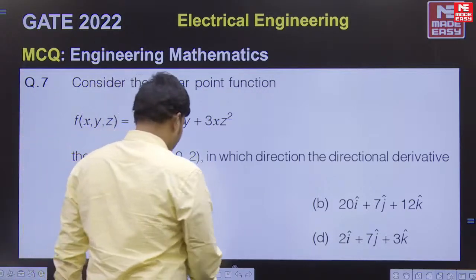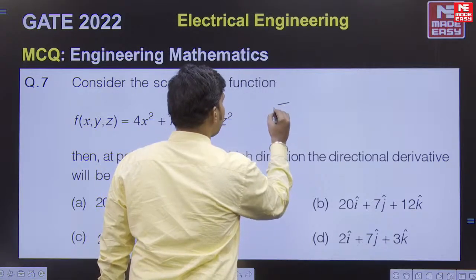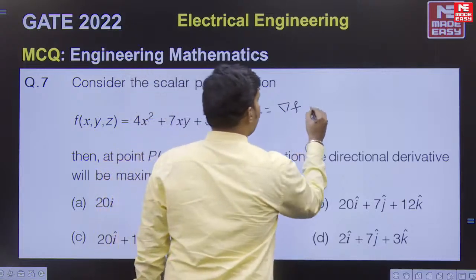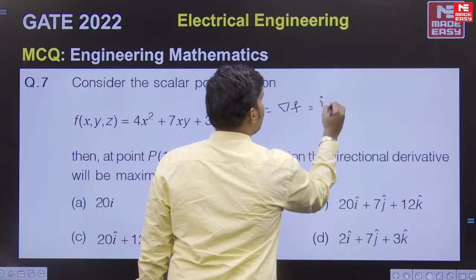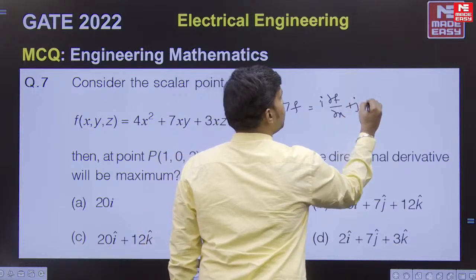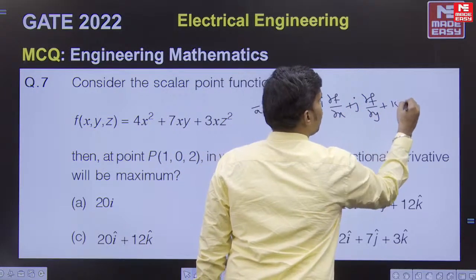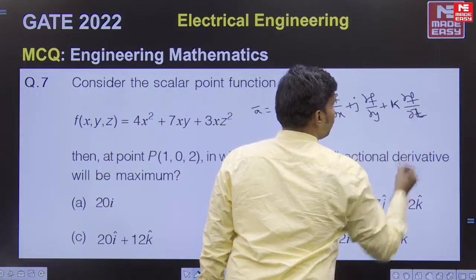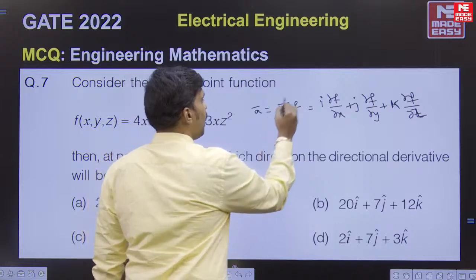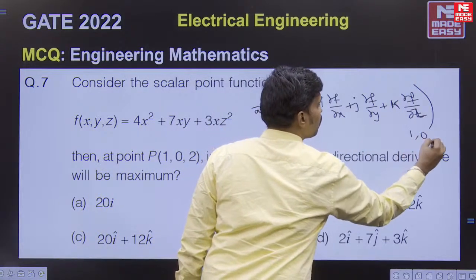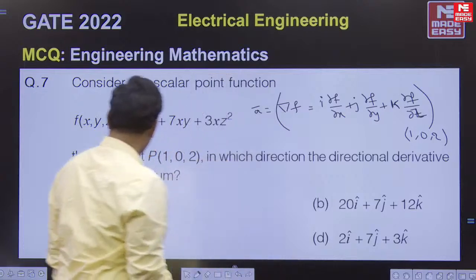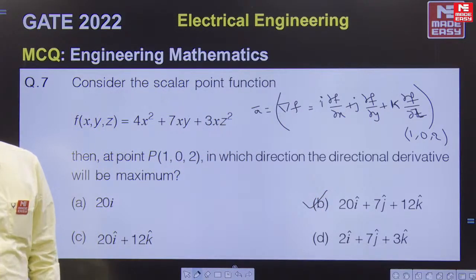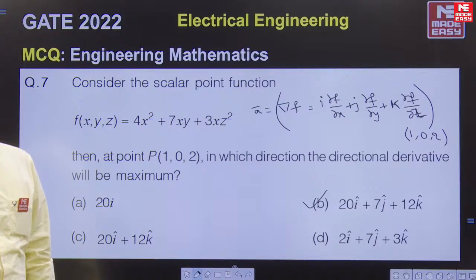So here you are supposed to find A bar is equal to del F. That is, A bar is equal to del F means I dou F by dou X plus J dou F by dou Y plus K dou F by dou Z. You have to find dou F by dou Z here. And after that, if you substitute the point 1, 0, 2, you are going to get 20I plus 7J plus 12K. So this is how you are getting the answer here.